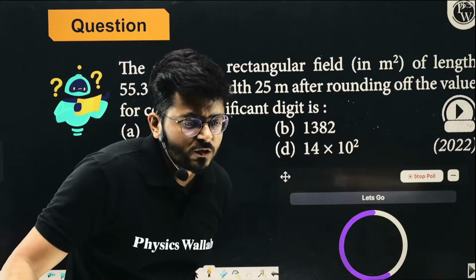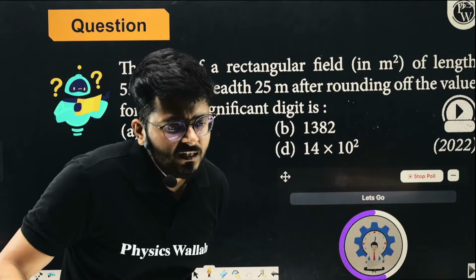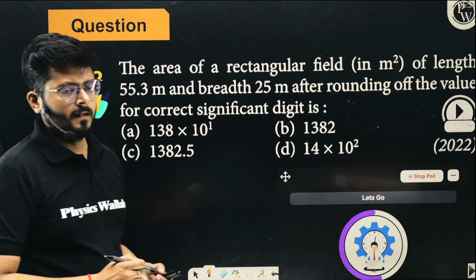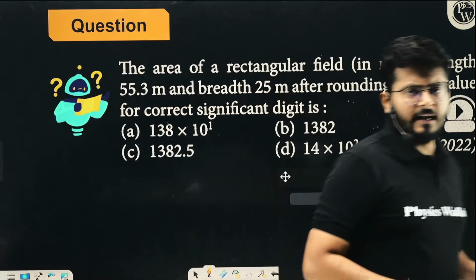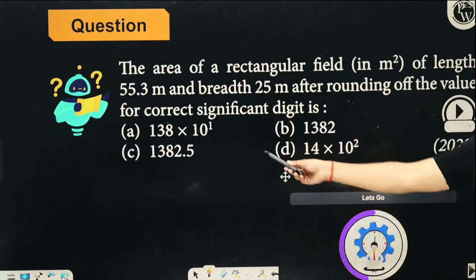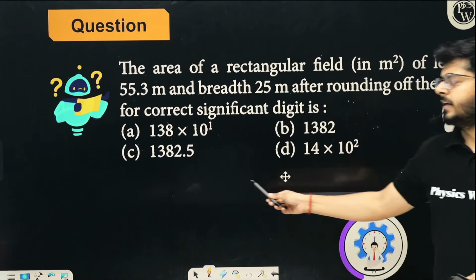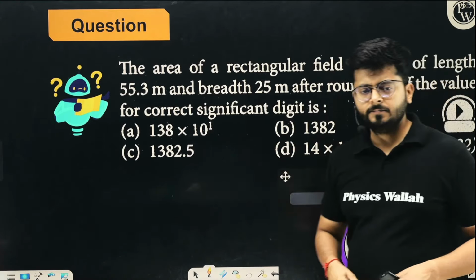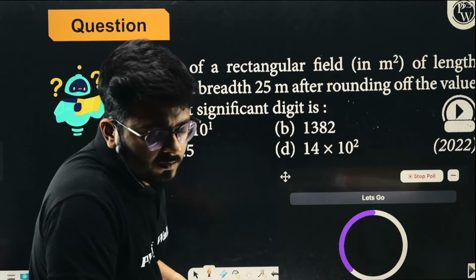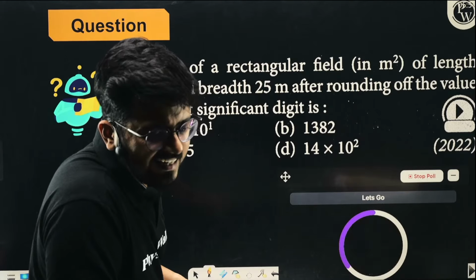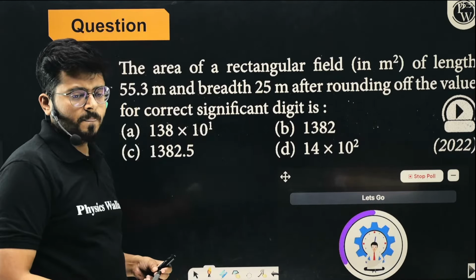I'll explain as well. Surya is saying B. Okay. Length is given, width is given. Try to explain it, right? What will be the correct answer in terms of correct significant digits? Very good. Isha is saying C. Swarna is saying D. Okay.